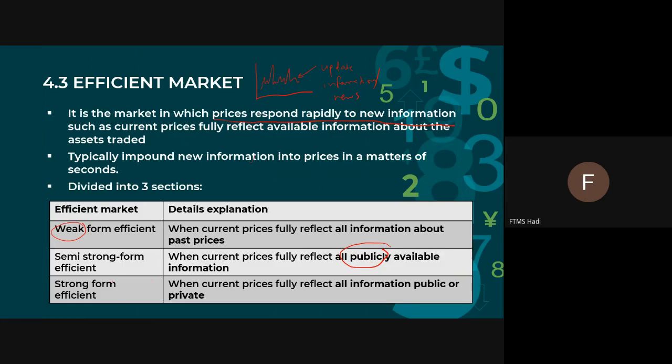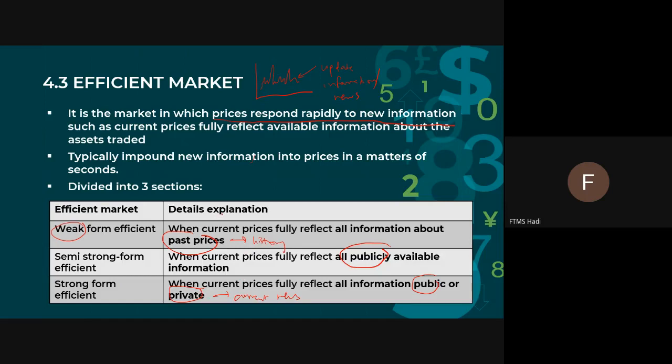And the last one, strong form efficient, is when current prices fully reflect all information, public or private. The weak form is more on past history only, because sometimes history cannot be reliable.